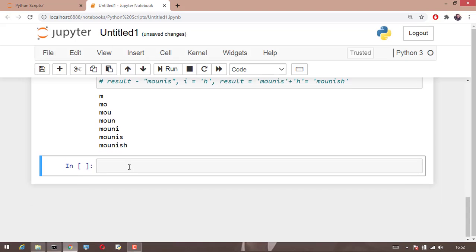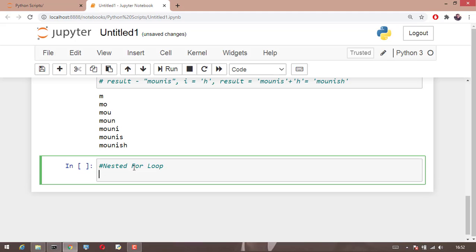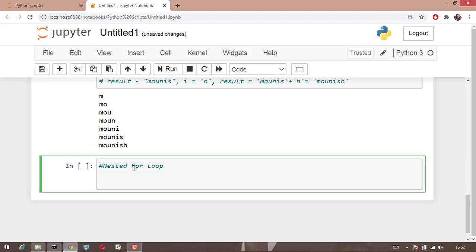Suppose we have two for loops. We simply call it the nested for loop. Suppose we are having two for loops. I'll take up two lists for examples. First list will be my fruits. So let us take orange, mango, and apple.